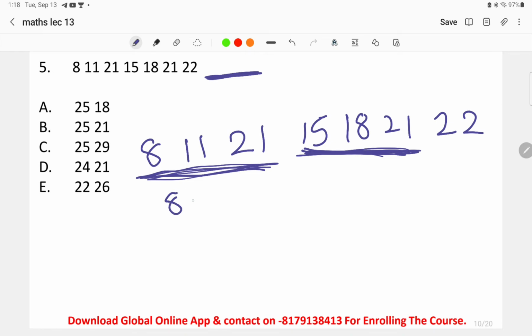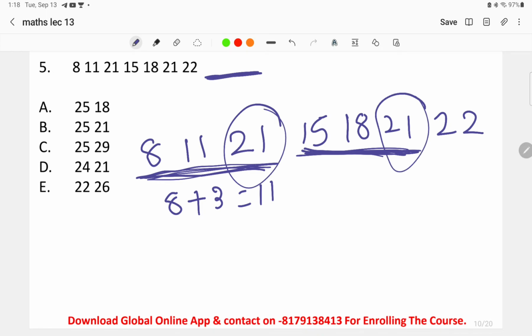In this, when we do 8 plus 3 we get 11, and 21 is a random number that has been repeated after each group, inserted at the third place.